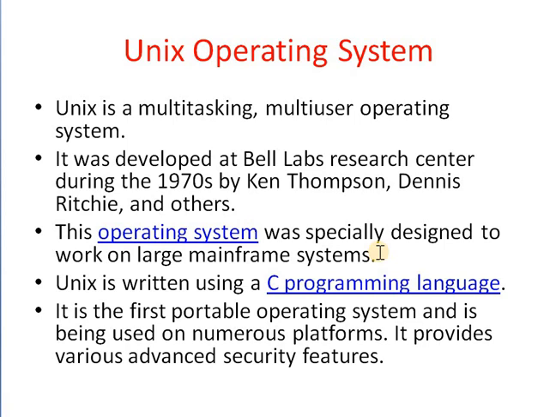For handling mainframe systems, Unix was mainly developed. And the Unix operating system is written in the C programming language.